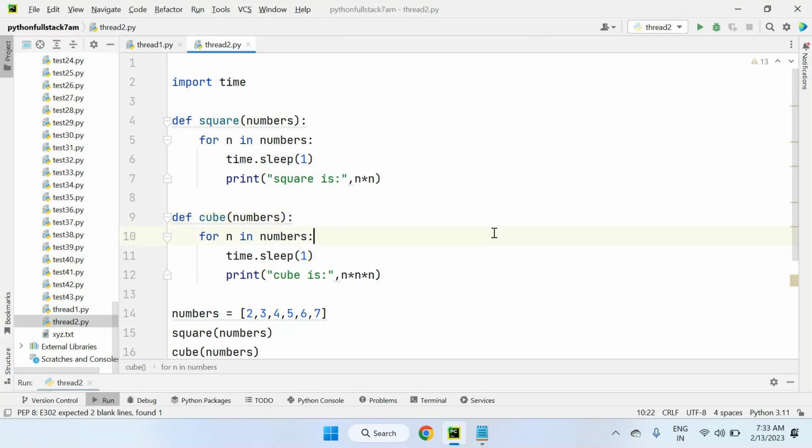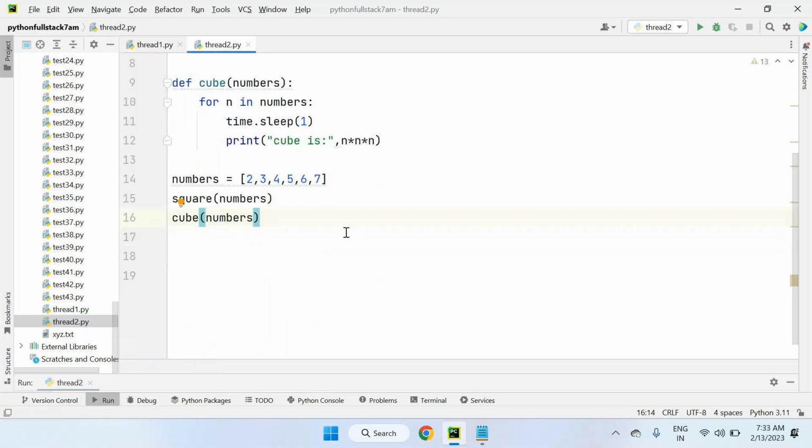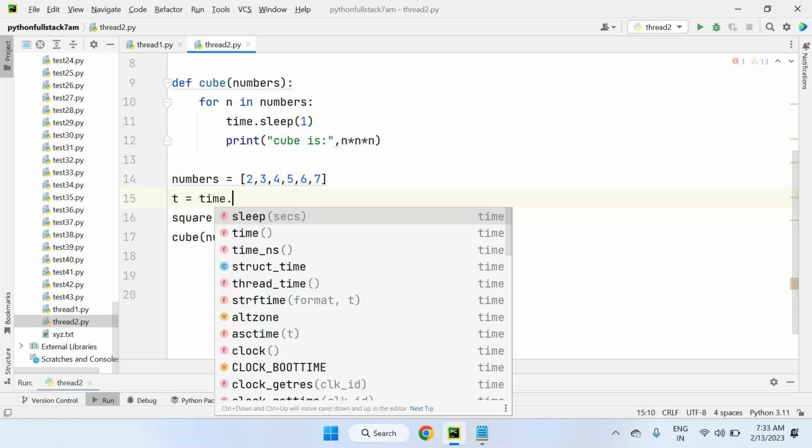Right now I'm working with two functions in my program. The two functions are working individually, but I want to know how much time it will take. For that purpose I'm taking t as a time object, where time is the module name and time is the method name.